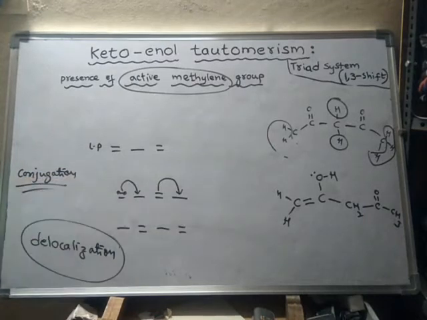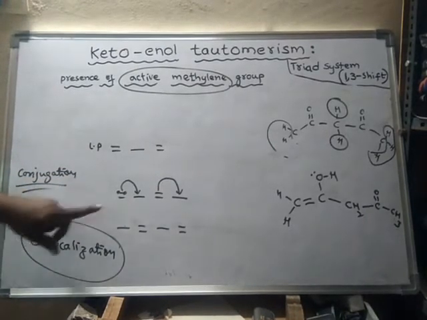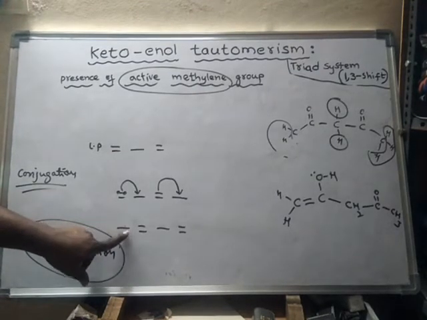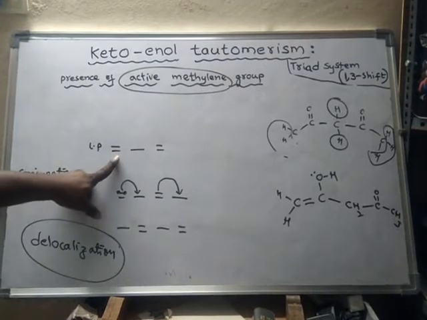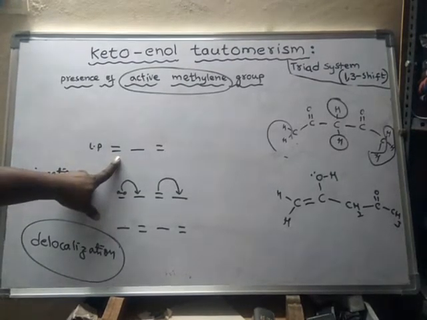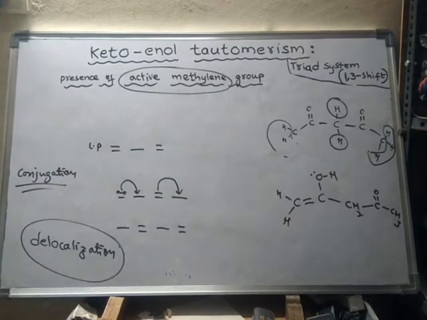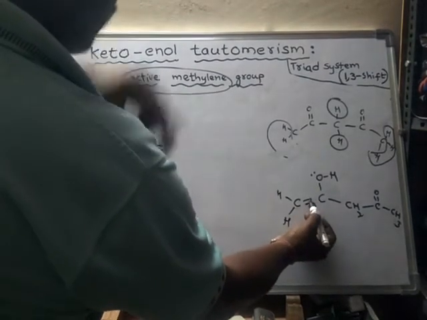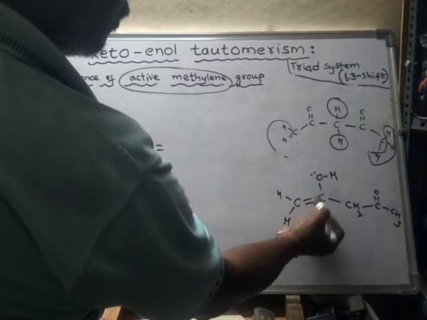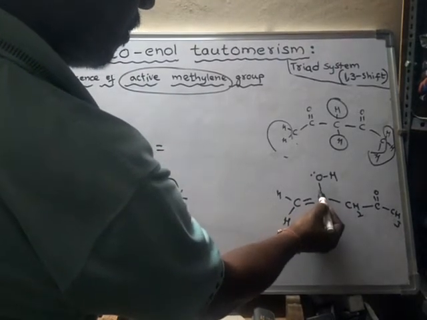For conjugation to occur, the presence of alternate double bonds, or else a lone pair with a double bond, will also show this type of conjugation. Here there is a double bond, single bond, lone pair.